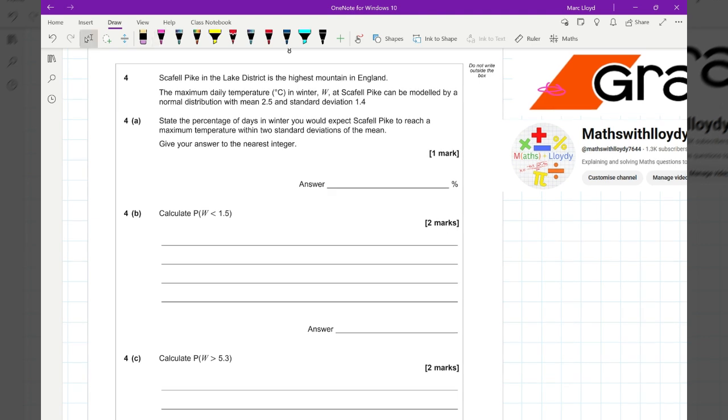Scafell Pike in the Lake District is the highest mountain in England. The maximum daily temperature in winter, W, at this place can be modelled by a normal distribution with mean 2.5 and standard deviation 1.4. State the percentage of days in the winter you would expect this place to reach a maximum temperature within 2 standard deviations of the mean.